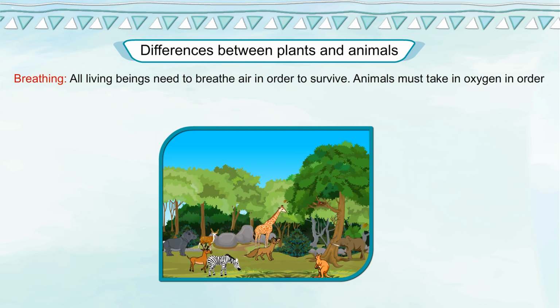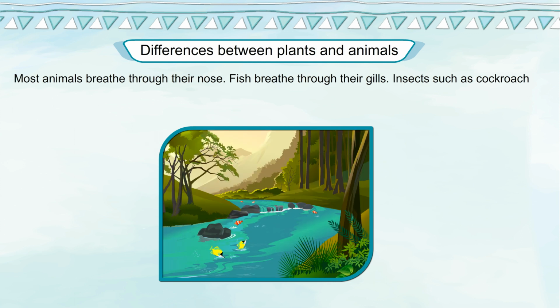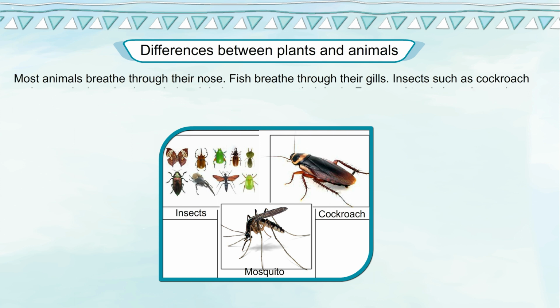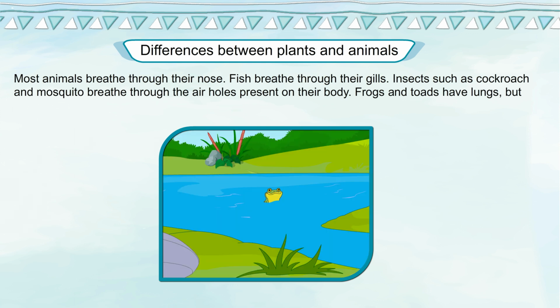Breathing. All living beings need to breathe air in order to survive. Animals must take in oxygen in order to use up the food to get energy for body functions. Most animals breathe through their nose. Fish breathe through their gills. Insects such as cockroach and mosquito breathe through the air holes present on their body. Frogs and toads have lungs, but when they are in water, they can also breathe through their skin.